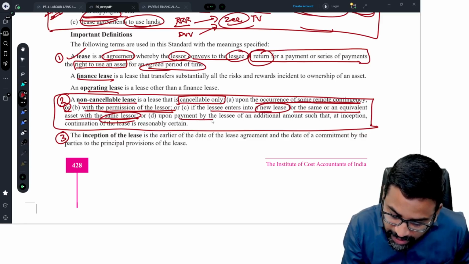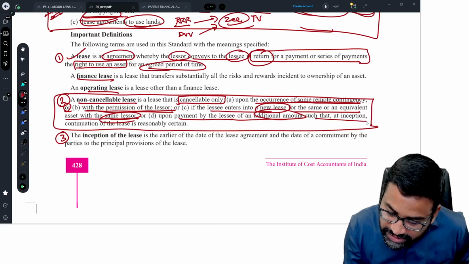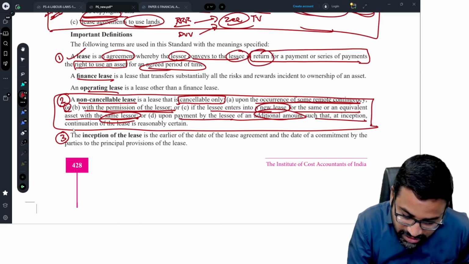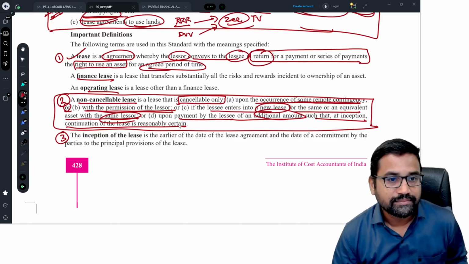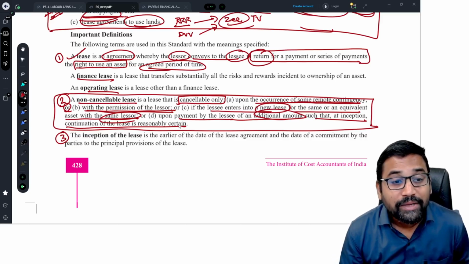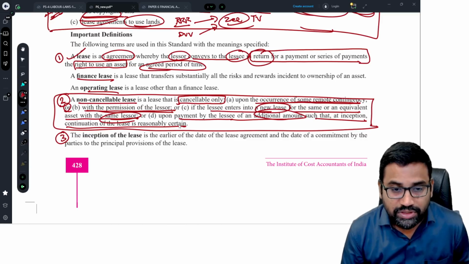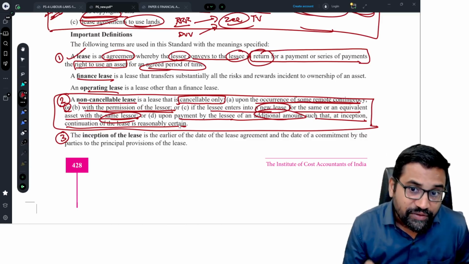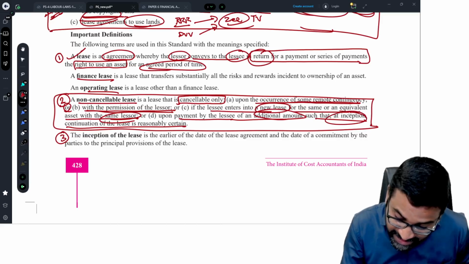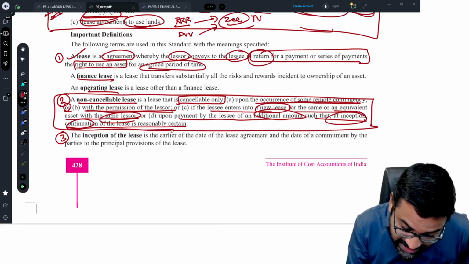Now, upon payment by the lessee of an additional amount such that at the inception, continuation of the lease is reasonably certain. See, this is also very, very important. A non-cancelable lease is a lease which is cancelable only upon payment by the lessee of an additional amount, such that at the inception, continuation of the lease is reasonably certain.